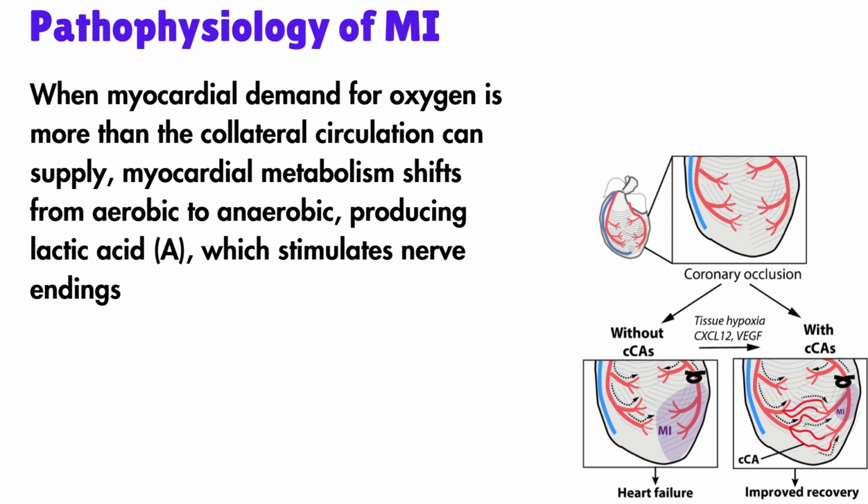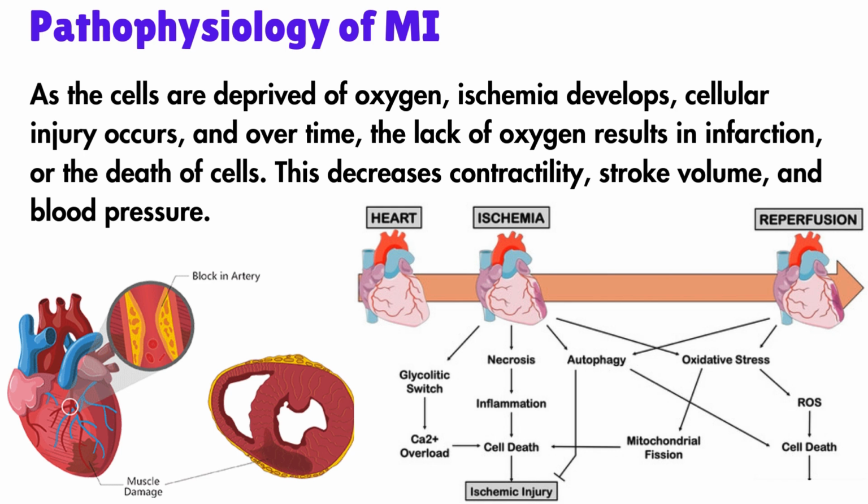When myocardial demand for oxygen is more than the collateral circulation can supply, myocardial metabolism shifts from aerobic to anaerobic, producing lactic acid, which stimulates nerve endings. As the cells are deprived of oxygen, ischemia develops, cellular injury occurs, and over time, the lack of oxygen results in infarction, or the death of cells. This decreases contractility, stroke volume, and blood pressure.